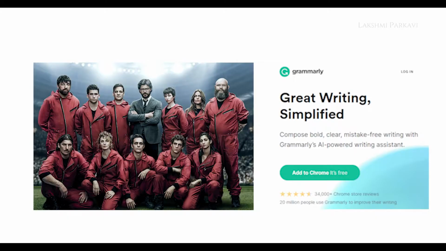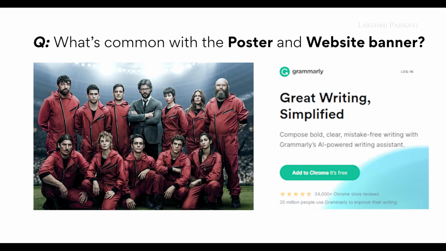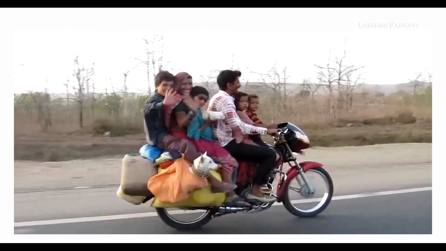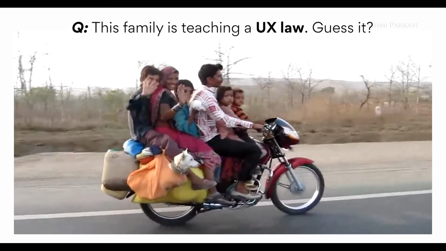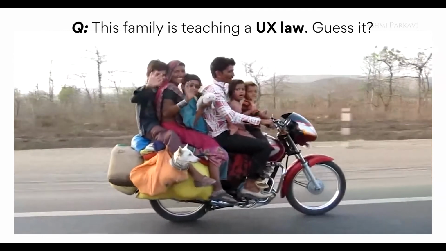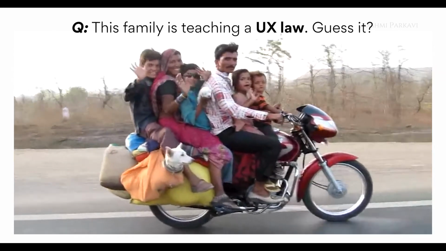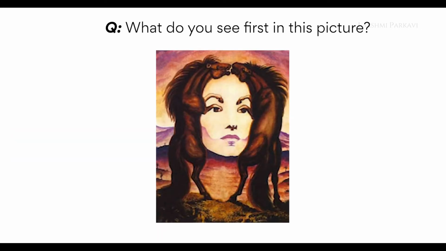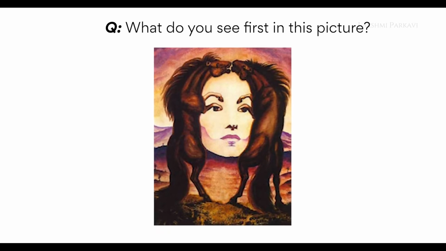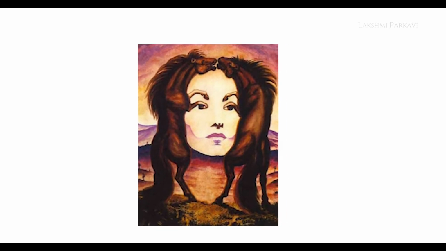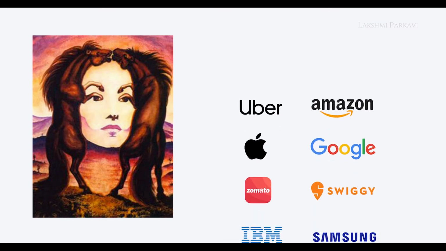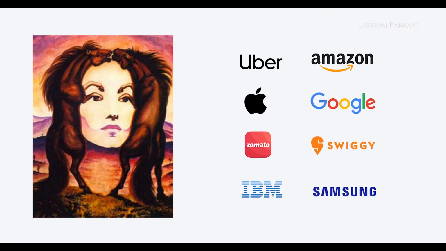Before we begin, this Money Heist poster and this website banner have something in common. Can you spot it? This Indian family is teaching us a very important UX law that most of us get wrong. There is something hidden in this picture. I am not talking about the two horses. Of course, I am talking about a user experience law which is used by Uber, Amazon and almost everyone.